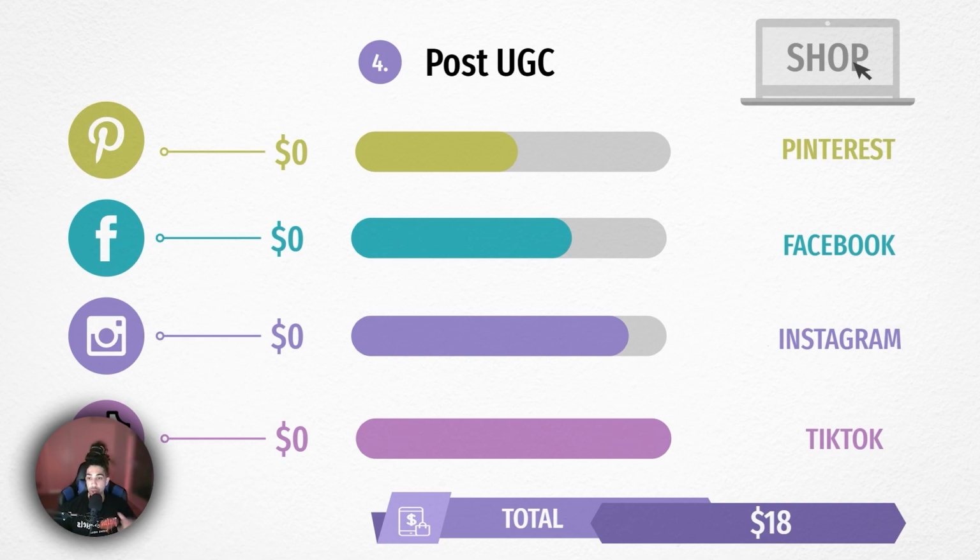Now, granted that you do order your own product, typically with user-generated content, you're going to want to use products that are a little bit cheaper just so that you can increase those conversion rates and increase those impulse buys on your store. So your cost of goods might be anywhere between $3 to $10 if you're using Amazon. Obviously, you're going to be paying a little bit more of a premium for that, but you're going to have the product on hand a lot quicker.